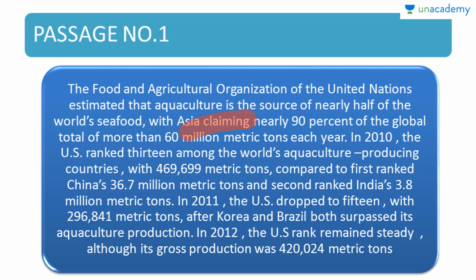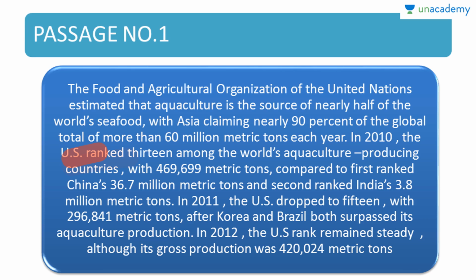In 2010, the US ranked 13th among the world's aquaculture. Oh, so this is the line that is decisive. You see that they are talking about the US. So this passage would have been written by someone who is associated with or interested in US aquaculture.